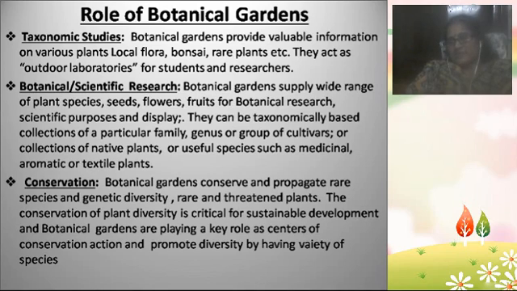You collected the plants from 10,000 kilometers away and are growing them in your area, which is not the natural growing area of that particular plant. So you are separating the plants from their natural habitat, growing them in a different habitat, and conserving them. That type is known as ex situ conservation.